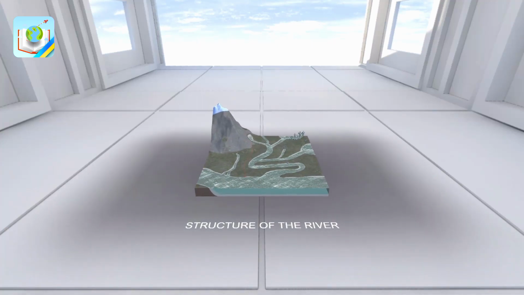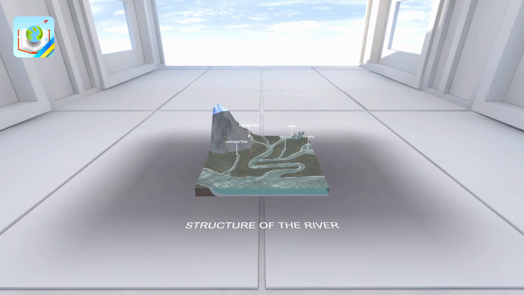A river is a large natural water stream that flows along a natural depression. It is called a riverbed and is fed by surface and underground runoff from the territory of its catchment basin. Today, we will look at the structural elements of a river.